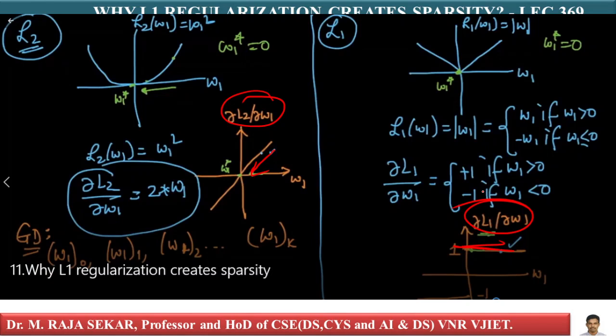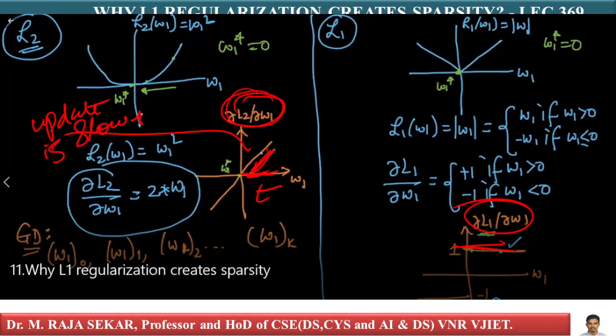The slope reduces as you come closer and closer to the optimal value. This dou L2 by dou W1 is the slope, and the slope is reducing. As the slope reduces while you come closer to the optimal value in L2, your update also becomes slower.